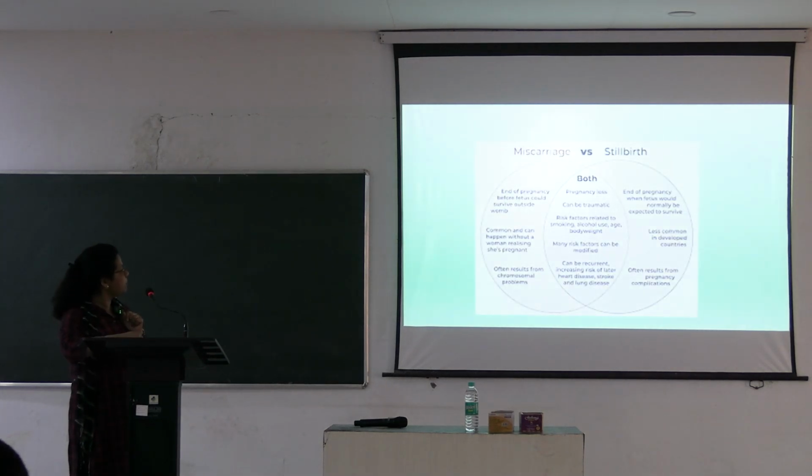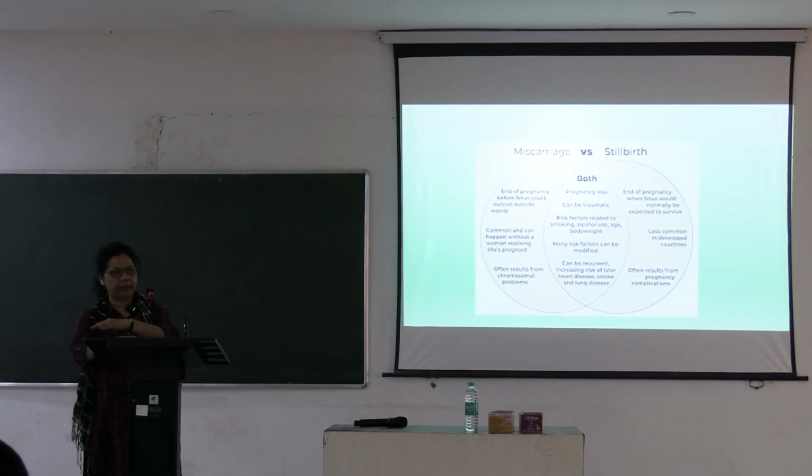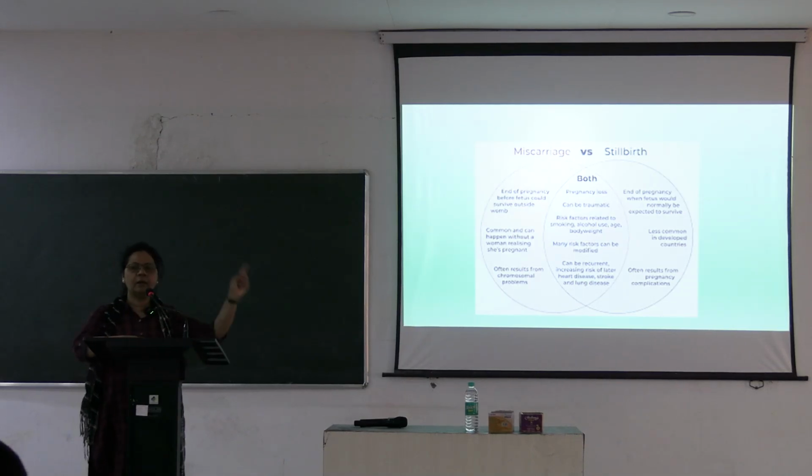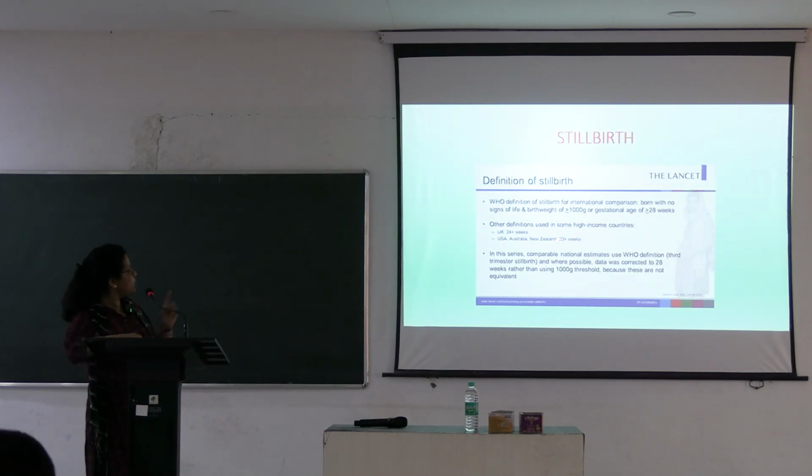Miscarriage versus stillbirth. Miscarriage is before the period of viability, and stillbirth is after the period of viability. So it is 28 weeks cutoff for stillbirth and 20 weeks for abortion. See, WHO defines stillbirth for international comparison as born with no signs of life and birth weight of 1000 grams or gestational age of 28 weeks. Other definitions are used in some high income groups: in UK it is 24 plus, in USA it is 20 plus.